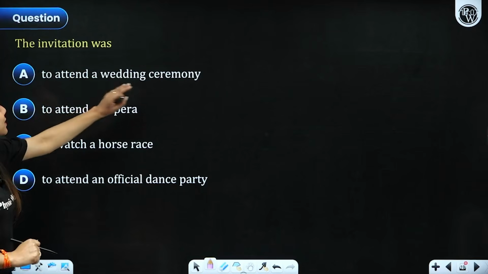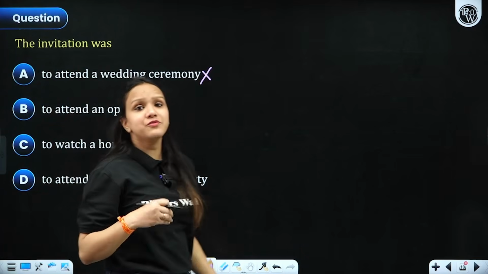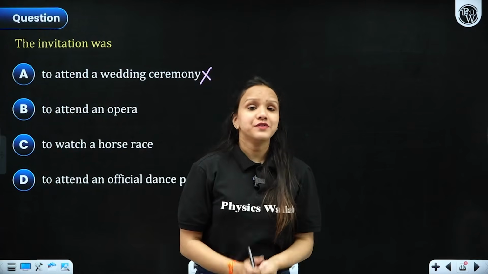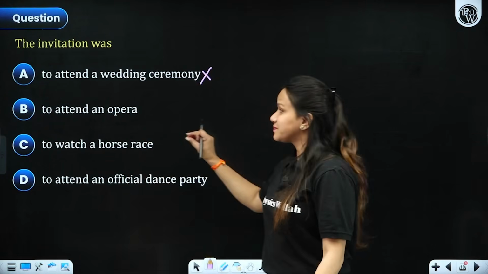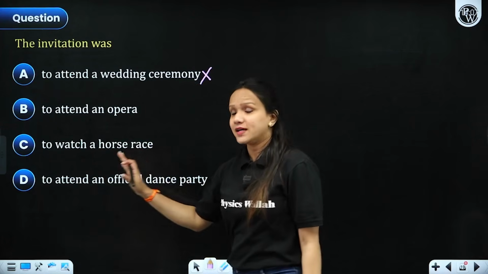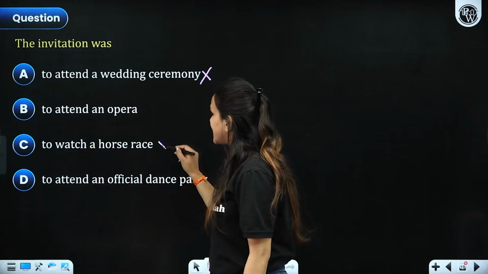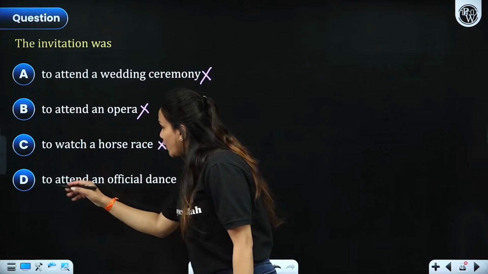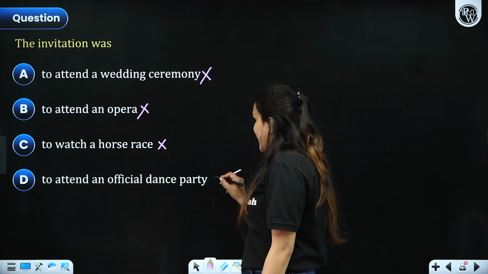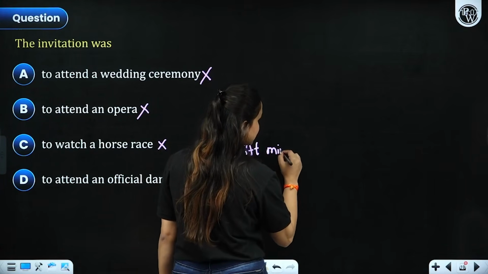The invitation was to attend a wedding ceremony? No. So I hope by this time we have discussed the narrative sketch and the pointers, so you all should be in a position to answer without even giving a second thought. To attend an opera, to watch a horse race, nothing to do with it. To watch an opera? No. The last option, to attend an official dance party. Why was it official? Because it was at the minister's residence.